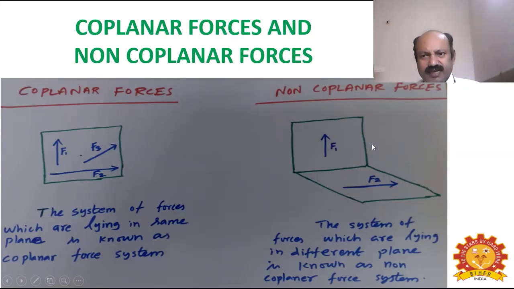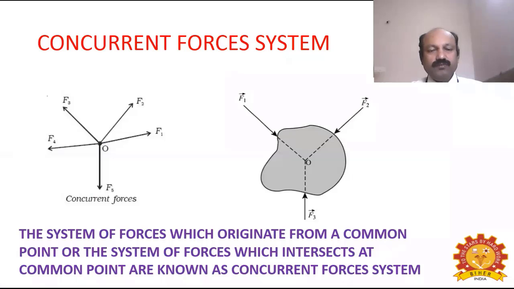Whereas in the right hand side diagram, you can see there are two planes. One is a vertical plane and another is a horizontal plane. The force F1 is acting in the vertical plane, whereas the force F2 is acting in the horizontal plane. The forces are acting in different planes. The system of forces which are lying on different planes are known as non-coplanar forces.